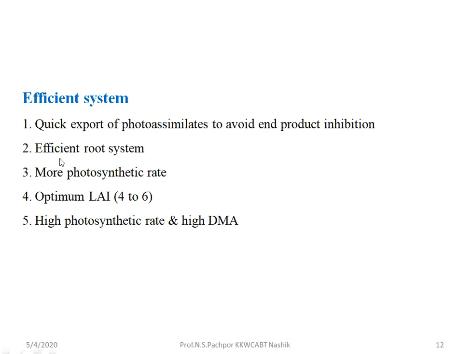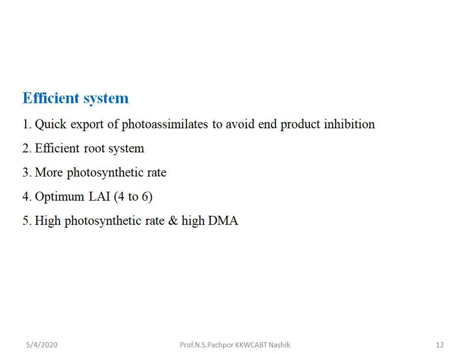Then next, that is the efficient root system. This efficient root system is important for the efficient utilization of assimilates and also the efficient transport of nutrients and water towards the sink organ. Then next is the higher photosynthetic rate. If the photosynthetic rate is more, it means maximum photoassimilates are produced and they are ready for translocation from the source region. So that's why a higher photosynthetic rate is an efficient system.